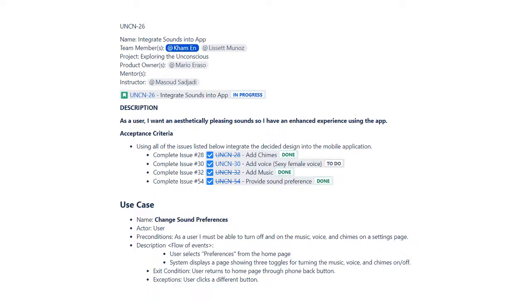The beneficiary is the user since they now have sounds throughout the application, which enhances the experience of using the app. The reasoning behind adding sounds is that the user can get into the mindset of the application easier. Of course, we also provide options to turn them off for users that may find the sounds distracting.